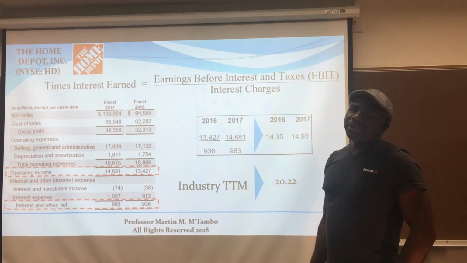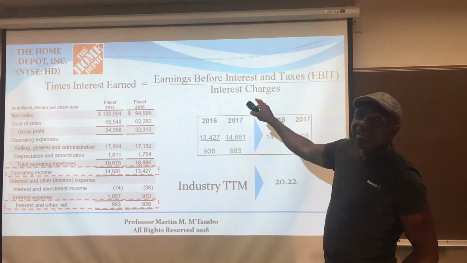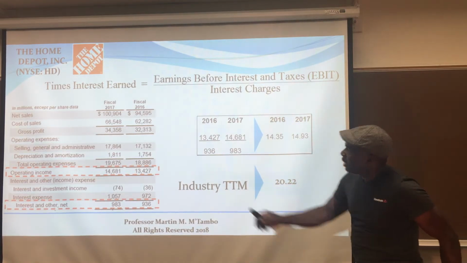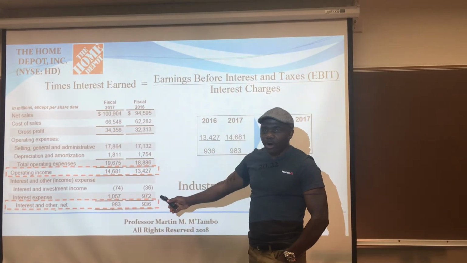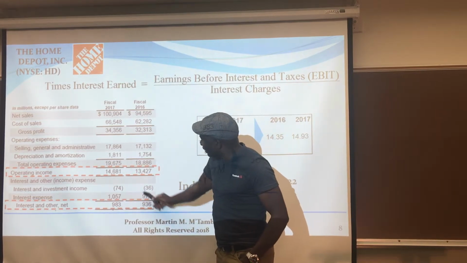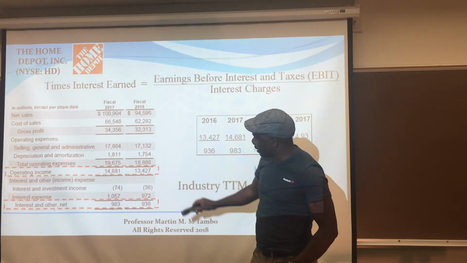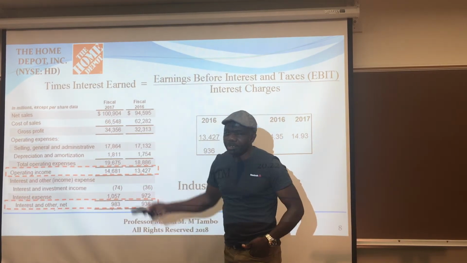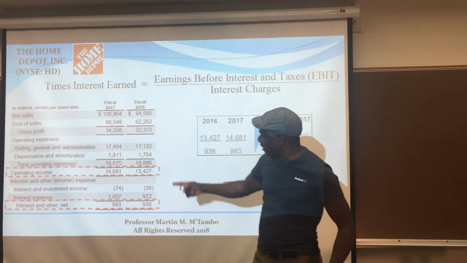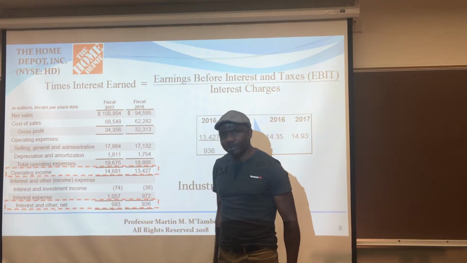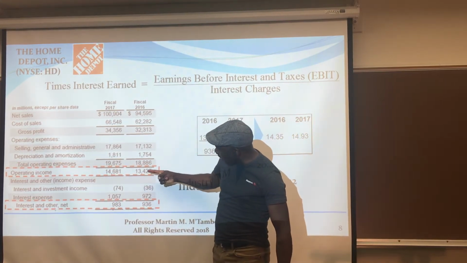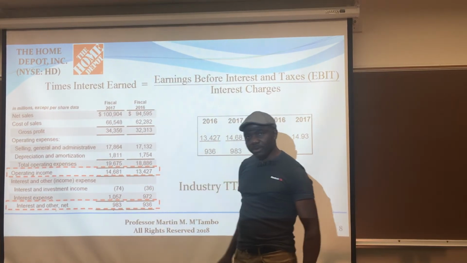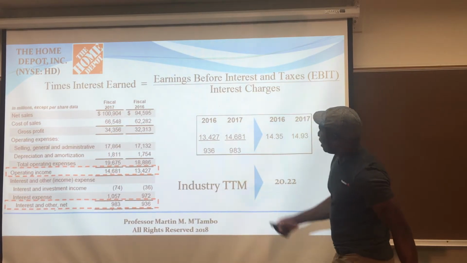Times interest earned ratio, measuring the profit available to cover the interest charges. Here's our little income statement for Home Depot. 2016, 2017. The operating income. Now, for most businesses, the operating income is also the earnings before interest and taxes, because after that line item, then you see all the interest-related charges. So we are comparing those numbers here, comparing to those numbers. And here are the calculations.